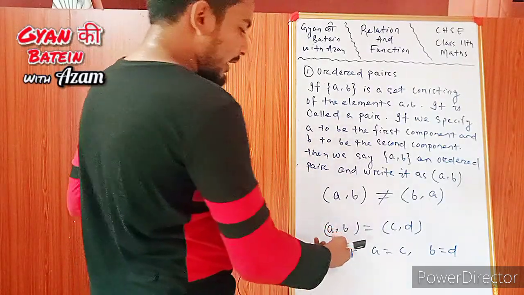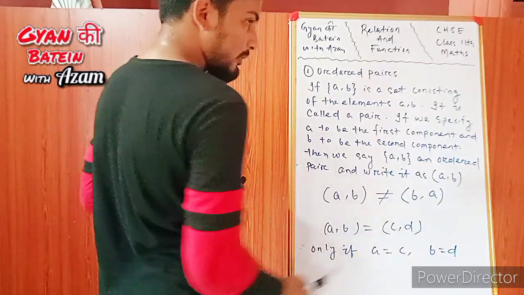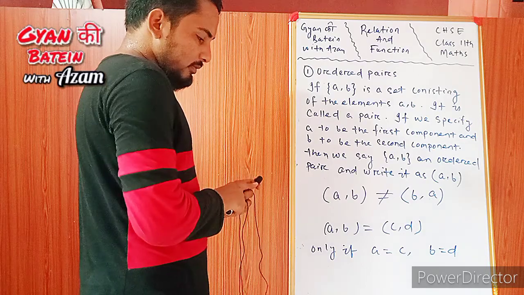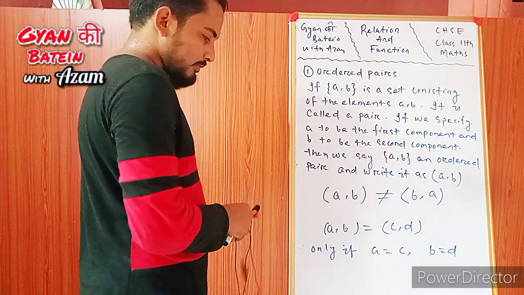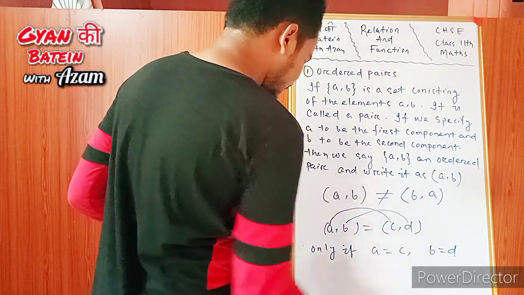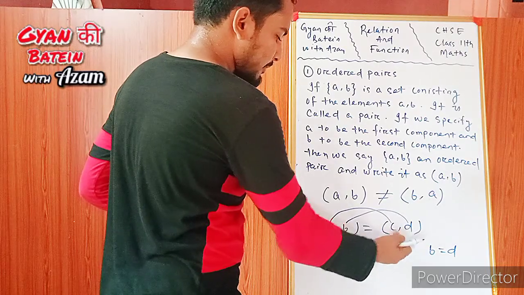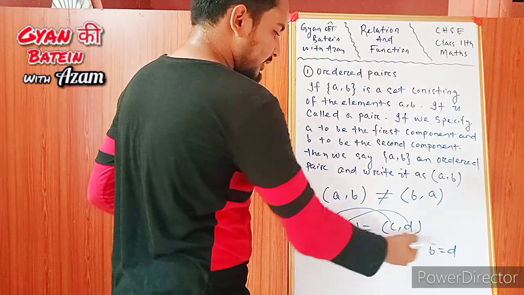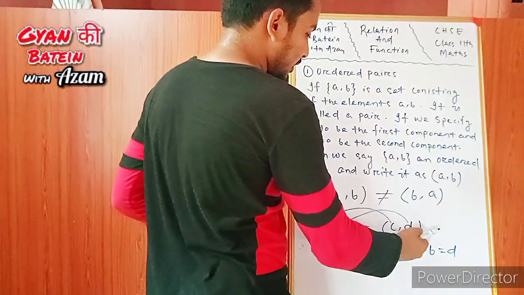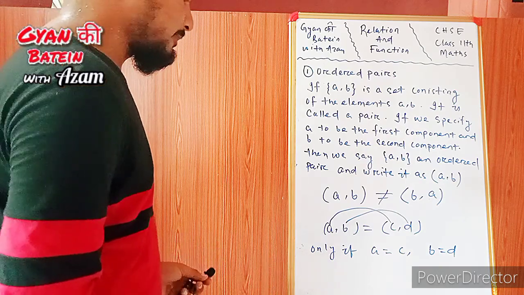But if we say that (A, B) is equal to (C, D), where both are ordered pairs, then we can conclude that A is equal to C and B is equal to D, because A and C are the first elements, and B and D are the second elements.